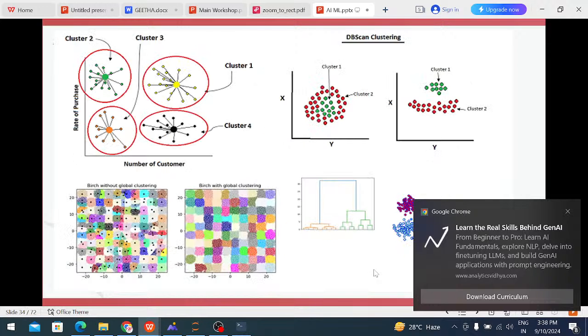This is the example for the clustering. For example, cluster means number of customers. On the x-axis I am giving the number of customers. On the y-axis I am giving the rate of purchase. Based on the customers, for example, the first customer buys some things at this cost. Now the second customer buys something and pays this much amount. A lot of customers purchase something at some rate. That is known as the clustering.